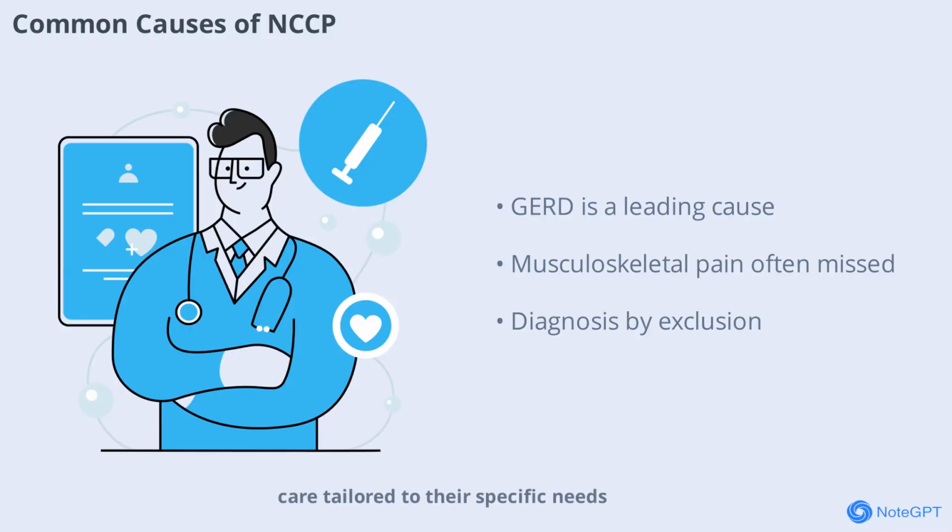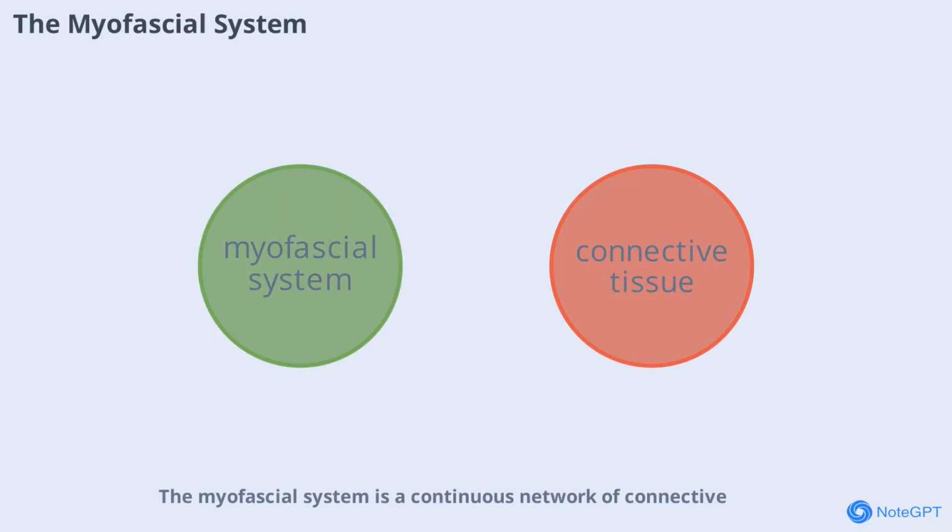The myofascial system is a continuous network of connective tissue that surrounds and links muscles throughout the body. Unlike the traditional view of muscles acting independently, recent research shows that muscles are intricately connected through fascia, forming a structural and functional continuum. This network allows for the transmission of force and movement across different body segments. The myofascial system plays a crucial role in coordinating movement and maintaining posture, and disruptions in this system can lead to pain and dysfunction in seemingly unrelated areas.